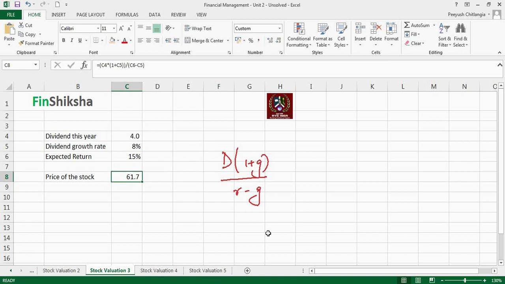So if we are given the company's dividend, which is a stable period dividend, and we are given a steady growth rate till infinity, and we know what is the expected rate of return, we can find out the price of the stock. We can conversely also try and find out what is going to be the required rate of return of the company if the stock price is available with us. If the price is available with us, then it becomes easier for us to calculate the rate of return for the company, right? That's what is used for this calculation.